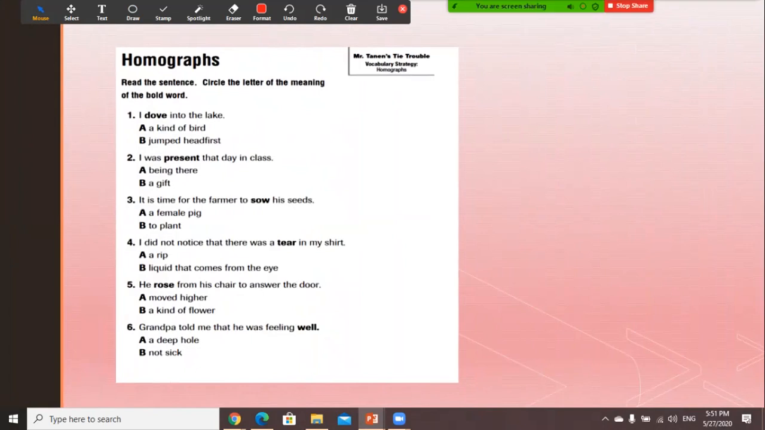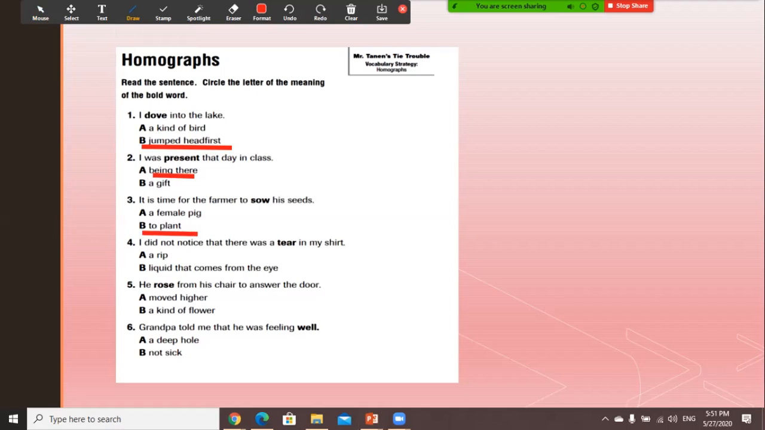Okay. Homographs: read the sentence, circle the letter of the meaning of the bold word. I dove into the lake. Here dove, a kind of bird, or jump head first? It's jump head first. I was present that day in class. Being there, or a gift? It means being there. It is time for a farmer to sow his seeds. A female pig, or to plant? To plant.